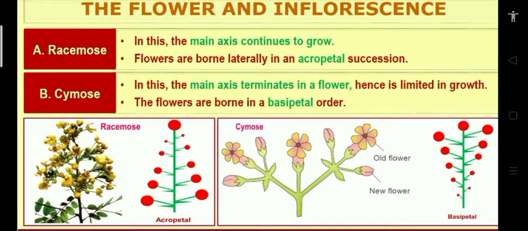See, in racemose the main axis is continually growing. In the left side diagram, racemose, the floral axis is continually growing. Then small flowers are arranged in acropetal succession, in alternate manner. Mature flowers are present at the basal part and young flowers are present at the apical part.